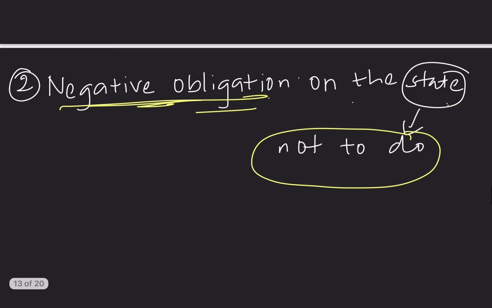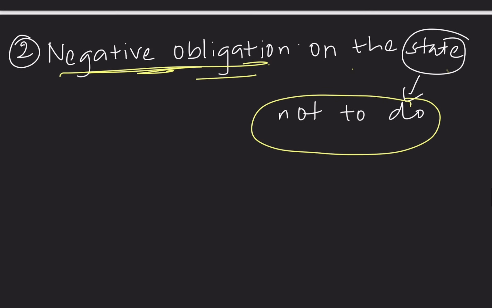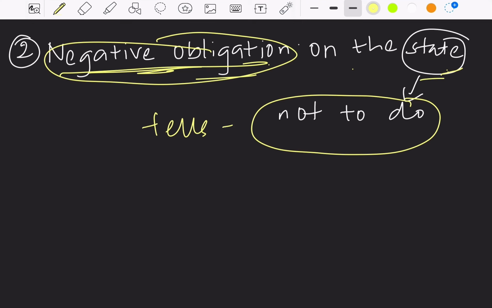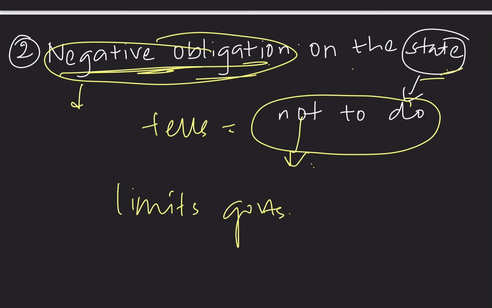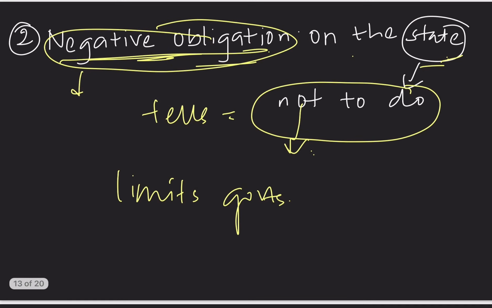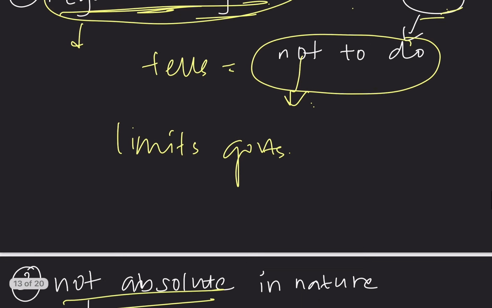And the next thing is fundamental rights are called a negative obligation on the state. Why is it called a negative obligation on the state? Because these fundamental rights tell the state not to do certain things, because it is limiting the power of government. So it limits governments. So these are called negative obligations on the state. That is, if the state is doing something against the right to equality, it tells the state not to do it. So it is called a negative obligation.